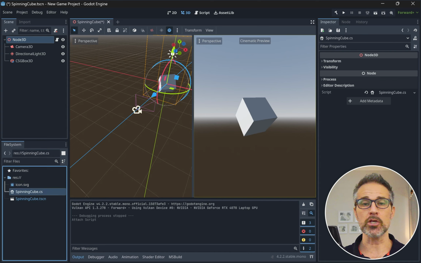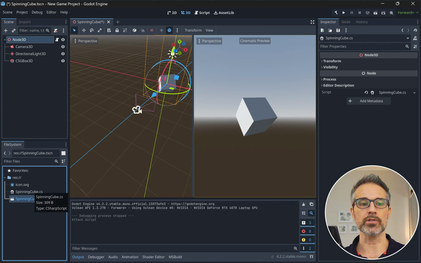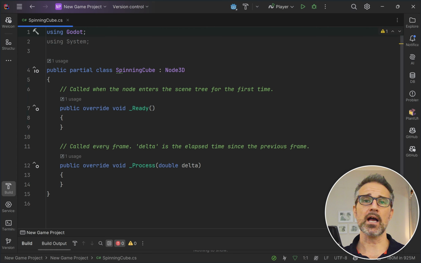Then I have the spinning cube C# file, which we're about to open up, and the spinning cube scene. This extension TSCN is scene. So I am going to double click our CS file. Now for me, I have my editor set up to use Rider, so you can do your coding in a separate text editor. You could also use Visual Studio Code, you could use Visual Studio, or you could use Godot's built-in editor. I think for any serious C# development, you would choose an external tool to take advantage of all the richness that those have. I choose Rider. I know that's one of the popular options out there.